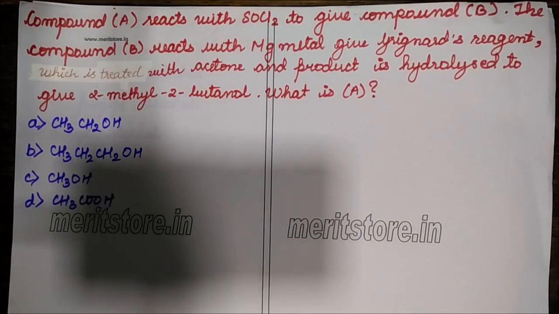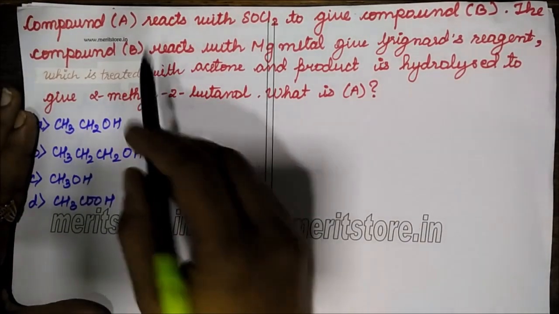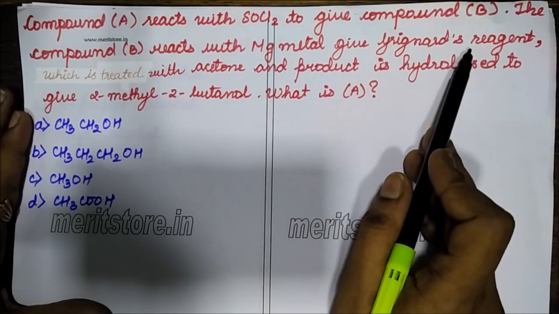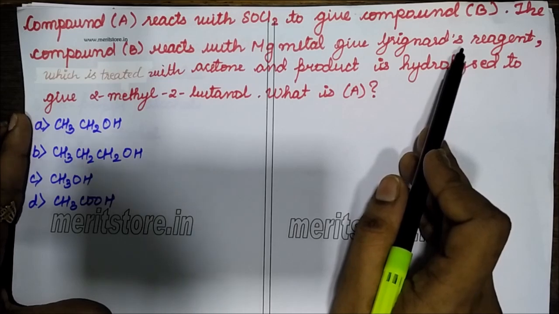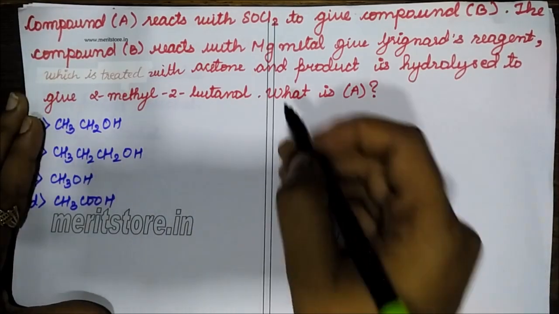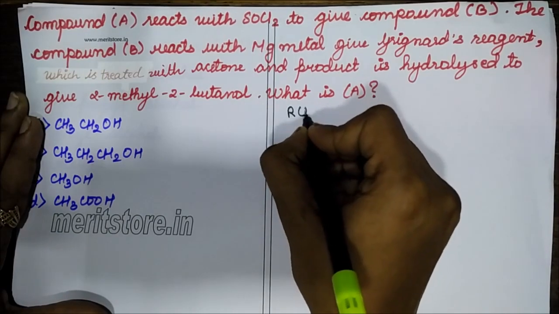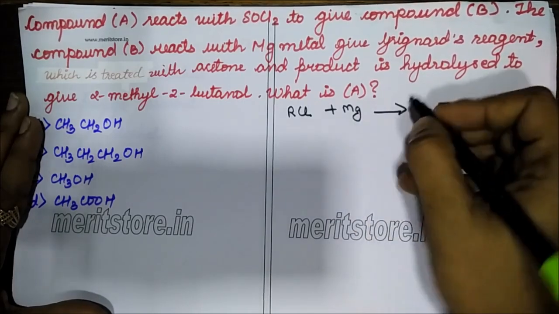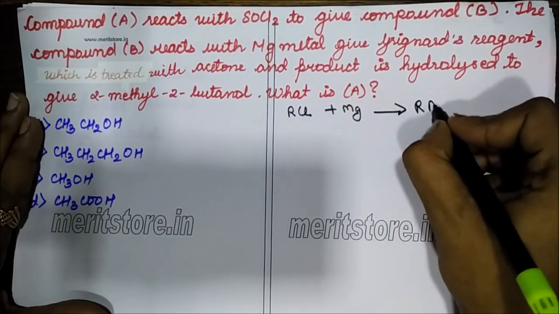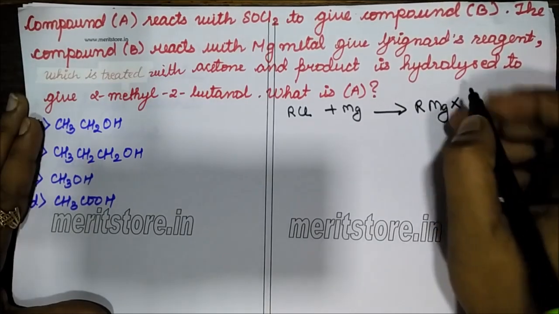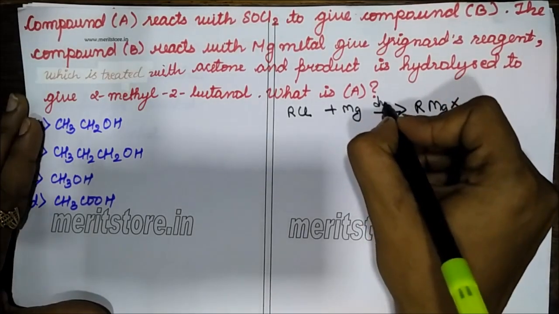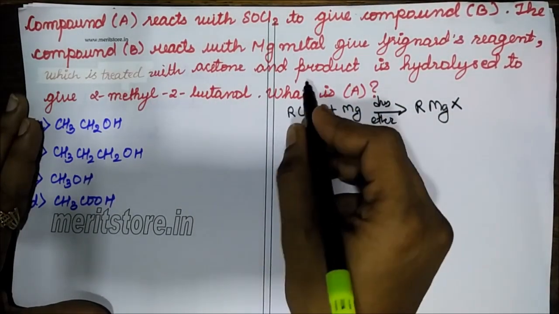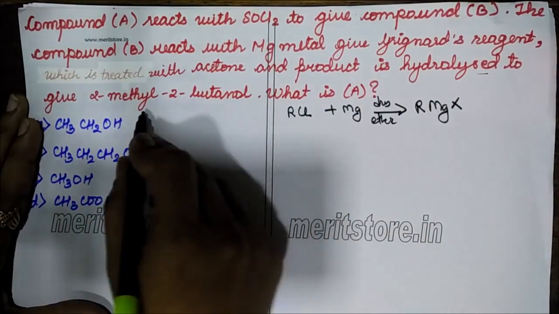Compound A reacts with SOCl2 to give compound B. Now compound B reacts with magnesium metal to give Grignard's reagent. Now we know Grignard's reagent's general formula is RMgX. And how do we form Grignard reagent? When an alkyl halide reacts with Mg, in the presence of dry ether, it will lead to the formation of RMgX. Now this Grignard reagent, when it is treated with acetone, the product is hydrolyzed to give me this compound.